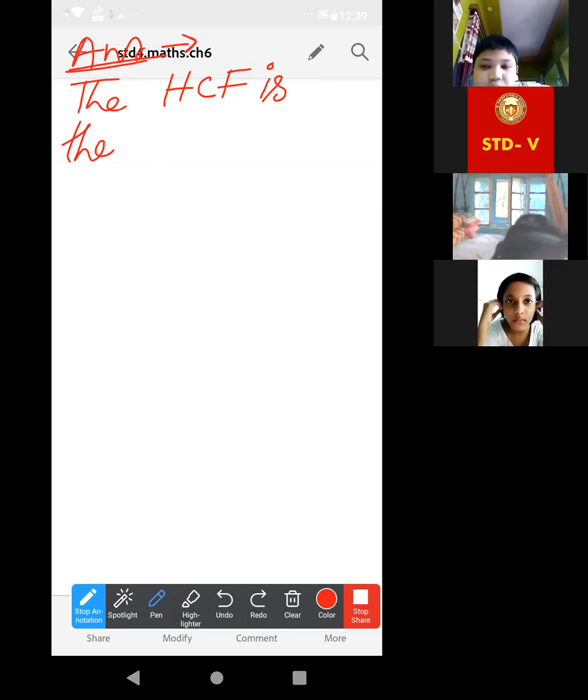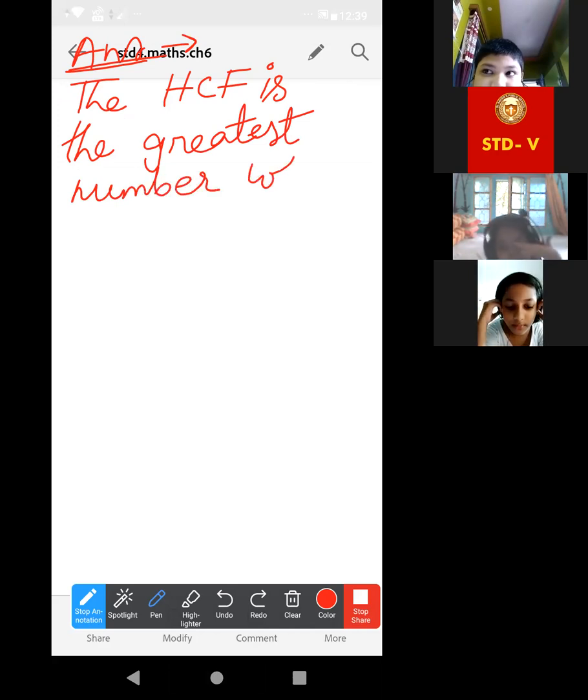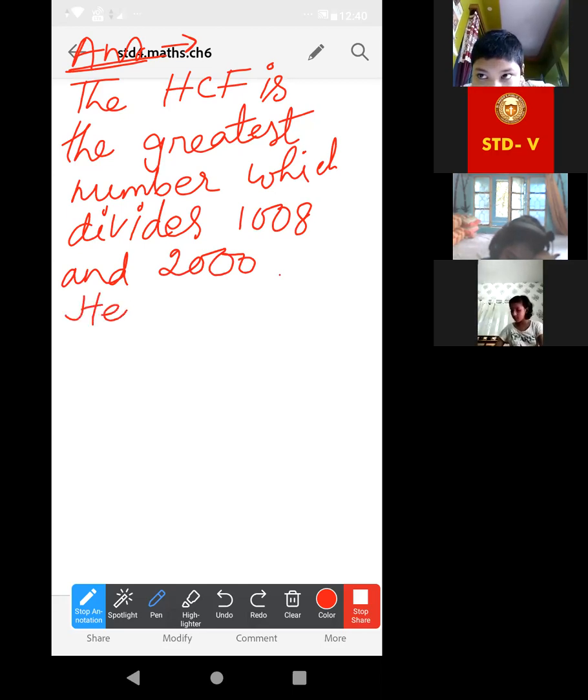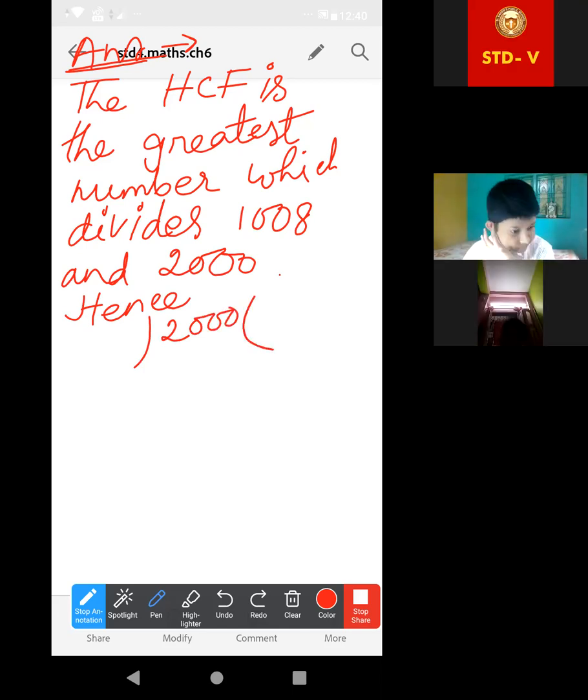The HCF is the greatest number which divides both of the numbers, that is, which divides 1008 and 2000. Hence, use the long division method. Here it will take less time.